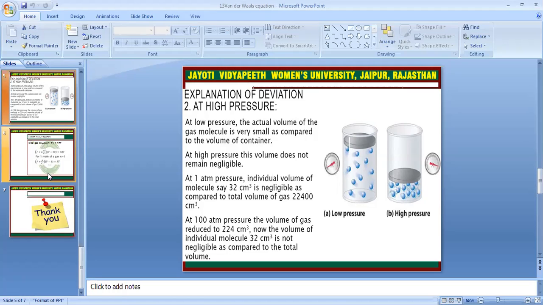At 100 atm pressure, the volume of the gas is reduced to 224 cm³. Now the volume of individual molecules, 32 cm³, is not negligible compared to the total volume. So this shows low temperature gas behavior and high pressure gas behavior.